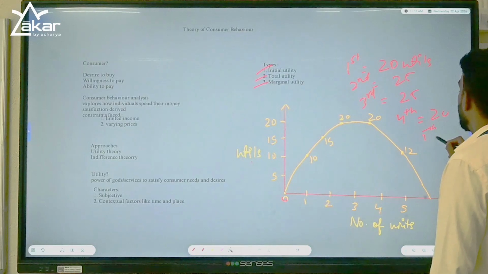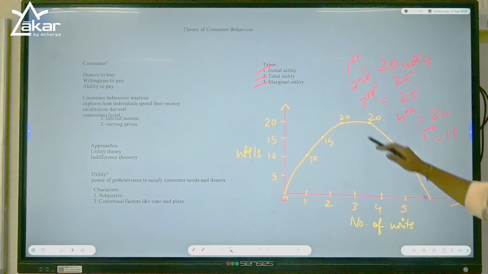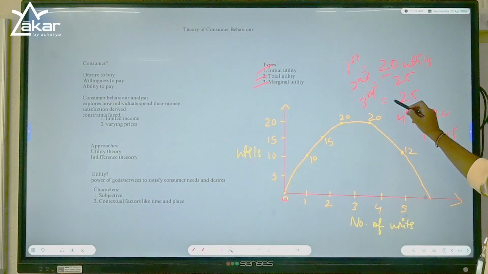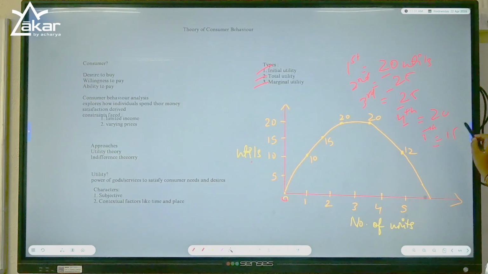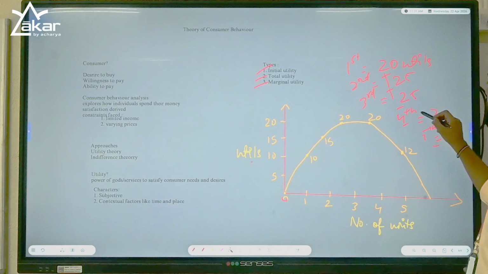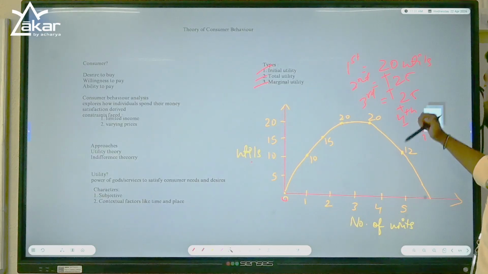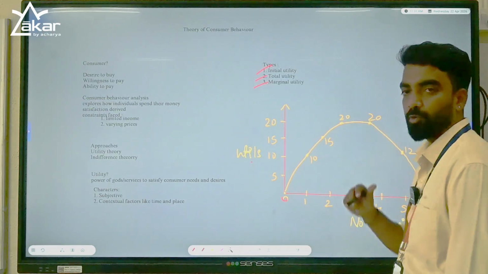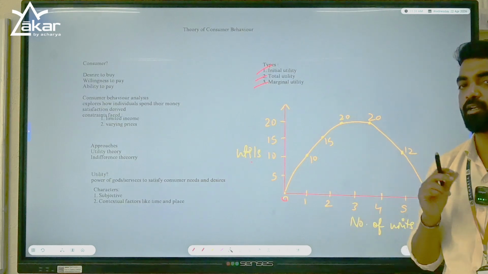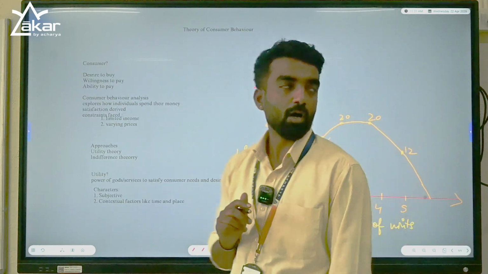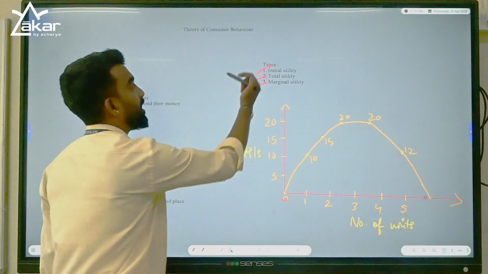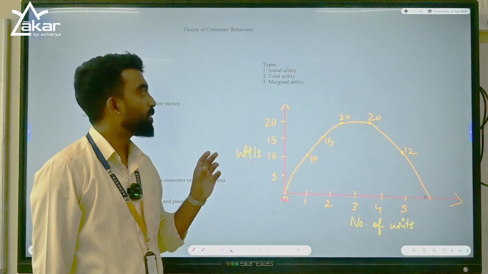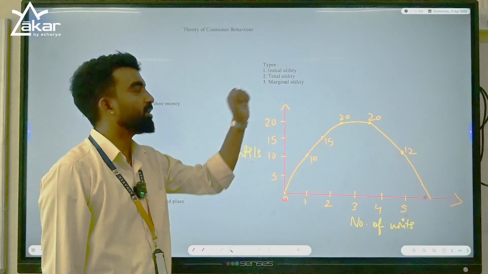Fifth again 15. All these are total utils, or total utility. If you add all this, the sum of initial utility and all the utilities will become total utility. Understood? And there are a few products which cannot be consumed in spoons or scoops, like you have to eat them entirely. How do you calculate utils for that? For that, the first unit, let's say the first fruit you have eaten, the satisfaction derived from that will be the initial utility.